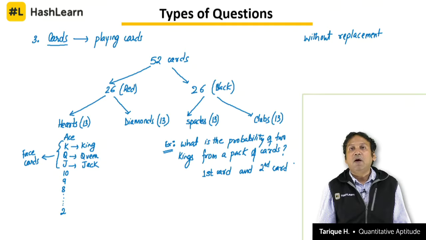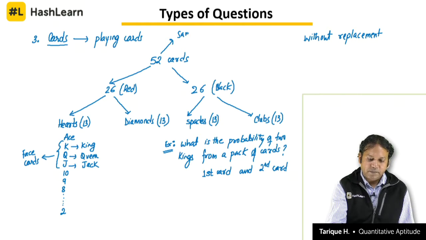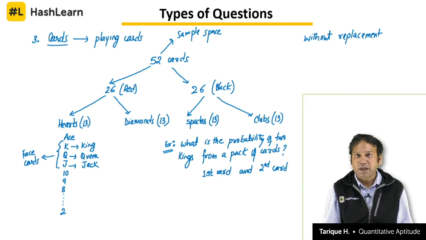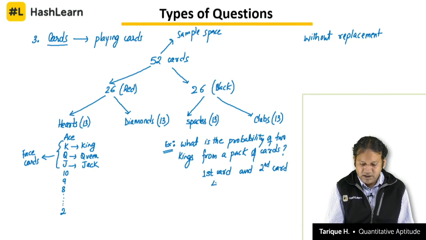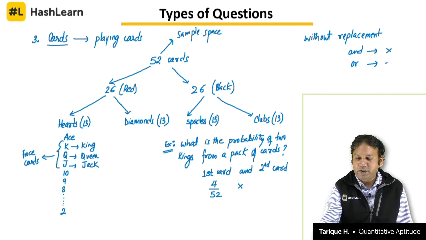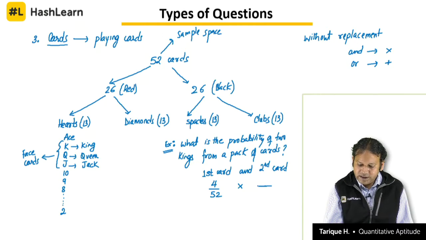okay? Just write down. Now, you want the first card to be a king, and how many kings are there? 4. Out of how many cards? 52. So, 52 cards, here is your sample space, okay? So, you want the card to be a king, there are 4 favorable cards for you, any of the kings will suffice. 4 kings are there out of 52 cards, that means the probability for the first card being a king is 4 by 52, and means multiplication, okay. So, just note down here, whenever we have and, it means multiply, or means add, okay. So, and means multiplication.